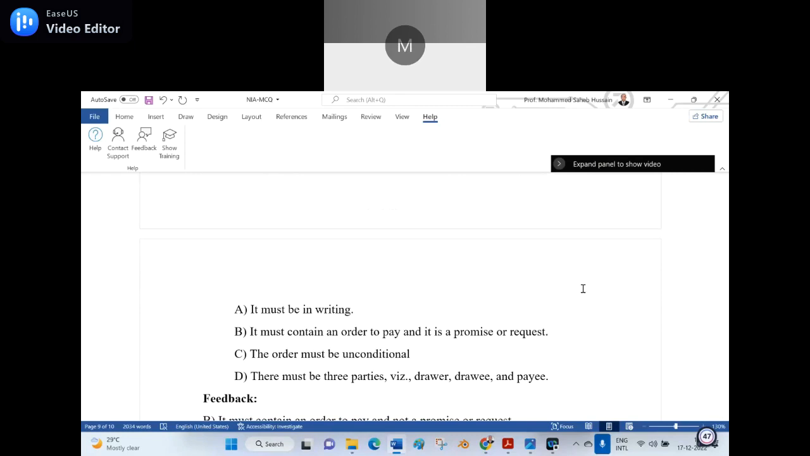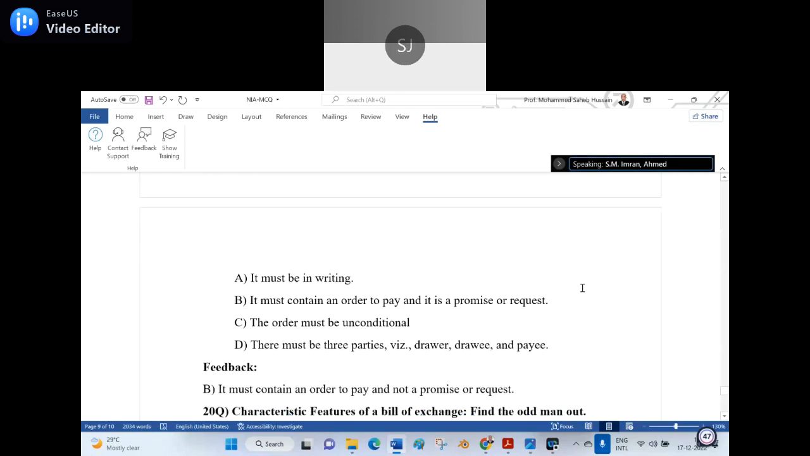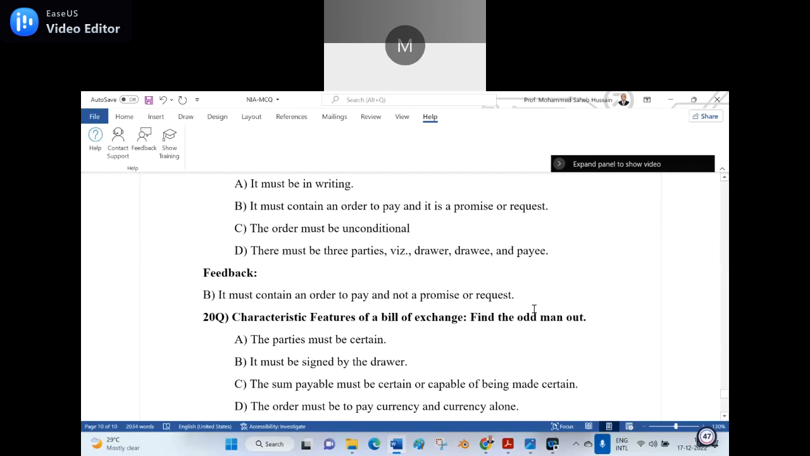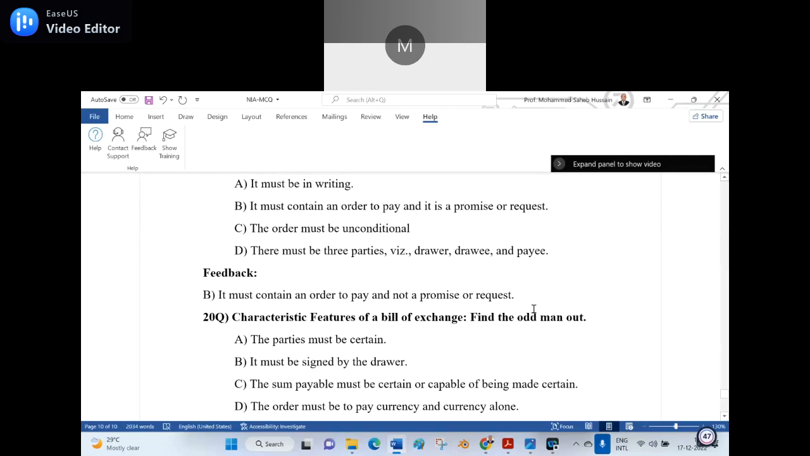Option B, sir. Yes, the answer is that it must contain an order to pay and not a promise or request. I removed the 'not'. It is an order. It is not a promise or request. Is it clear? And this time you found it very nicely. I appreciate it. Because I gave the hint and you followed clearly and found the right answer.